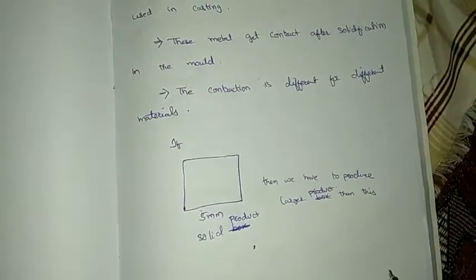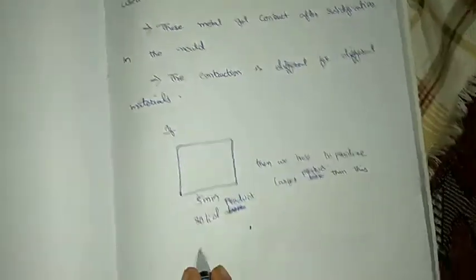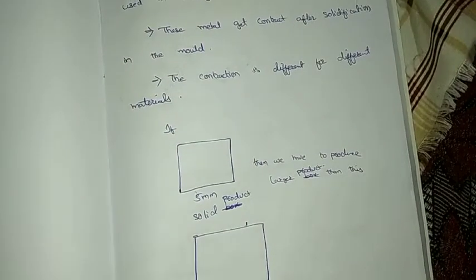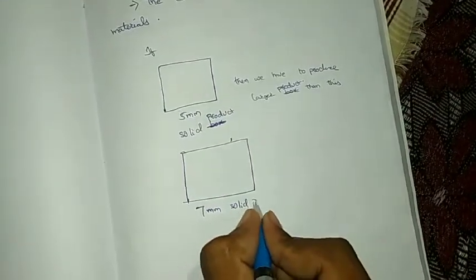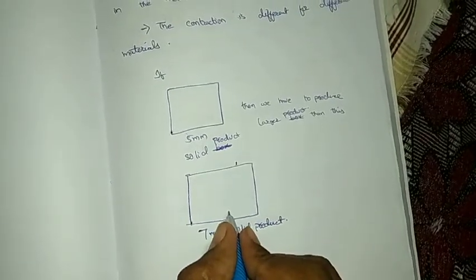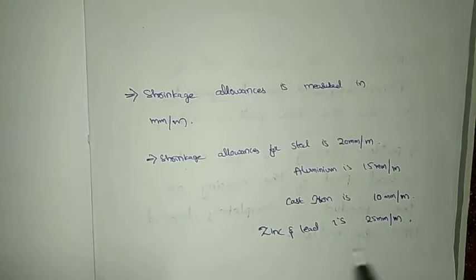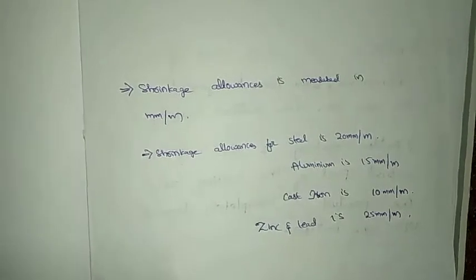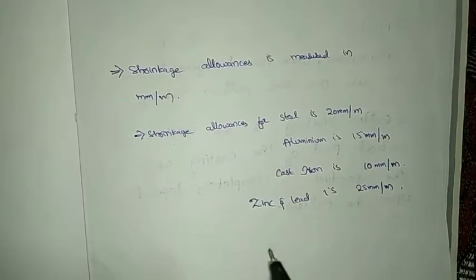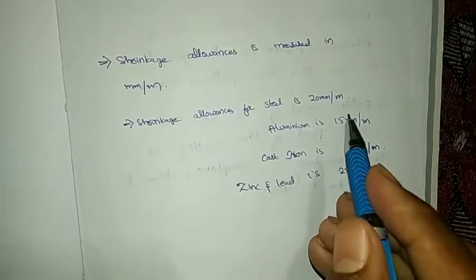To overcome this defect, we give shrinkage allowance, like producing a 7 mm solid product, so that after solidification we will get a 5 mm solid product. Shrinkage allowance is measured in mm per meter. As we know, every metal has different contraction. For example, shrinkage allowance for steel is 20 mm per meter.